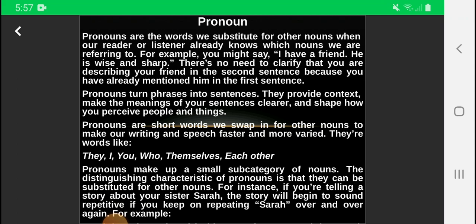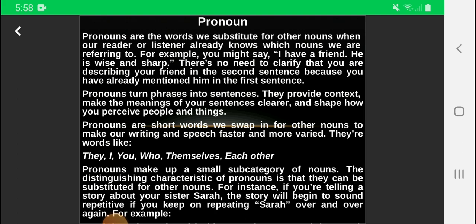Today we are going to discuss pronouns. What are pronouns? Pronouns are the words we substitute for other nouns when our reader or listener already knows which nouns we are referring to. For example, you might say, I have a friend. He is wise and sharp. There is no need to clarify that you are describing your friend in the second sentence because you have already mentioned him in the first sentence.